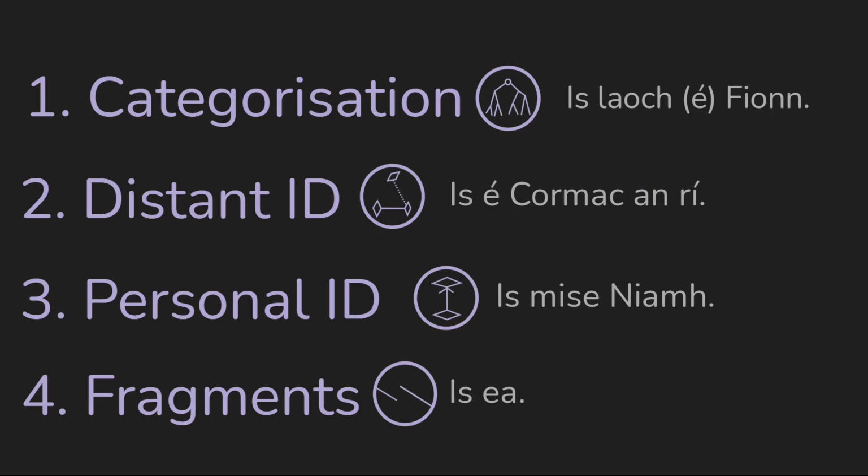So these are the 4 formulas that I think are the most basic parts of the copula. There's a lot more, and I might get into them later in the series, but with these you can construct the most basic types of sentences you need, and I hope it gave you a good foundation towards looking at the copula and being able to use it.